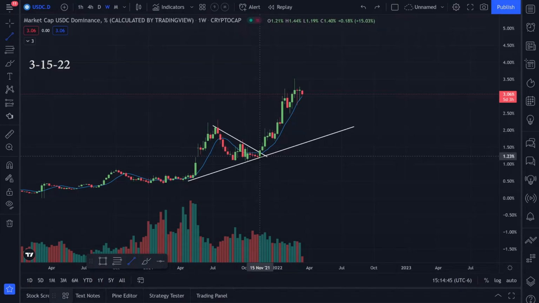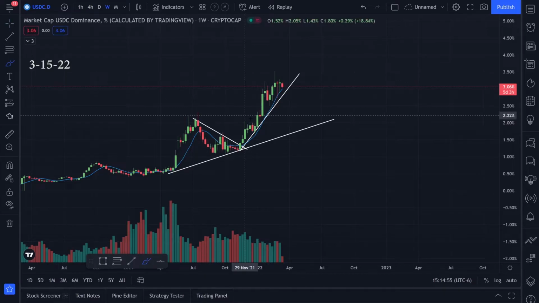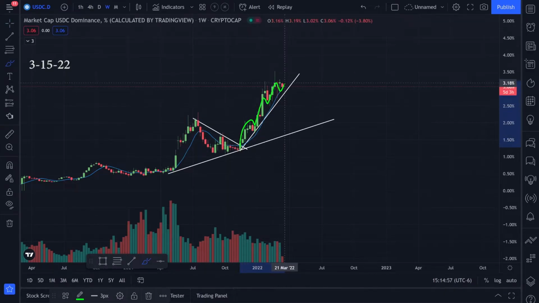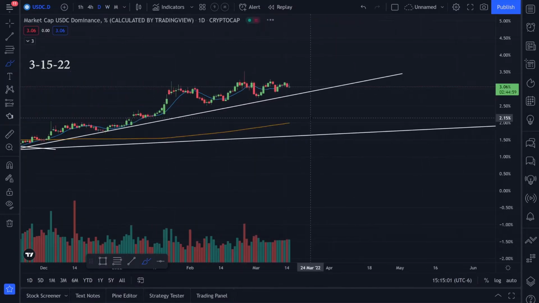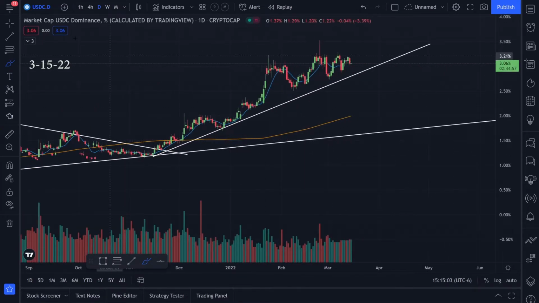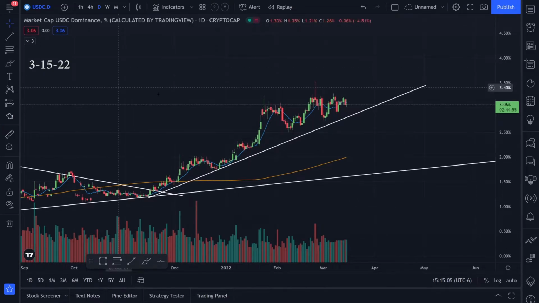Let's go ahead and do another trend line on the bottom. So we have this support, and this support. Let's go ahead and do that trend line real quick, something like this. And it seems like the USDC is trending upwards in general. Let's go ahead and go to the daily time frame and get a more magnified look. We have resistance right here and resistance right here.